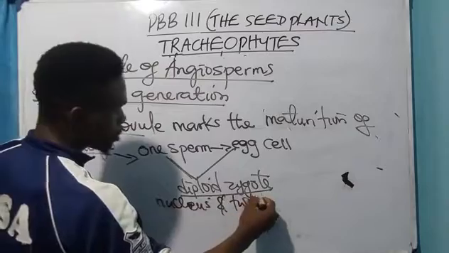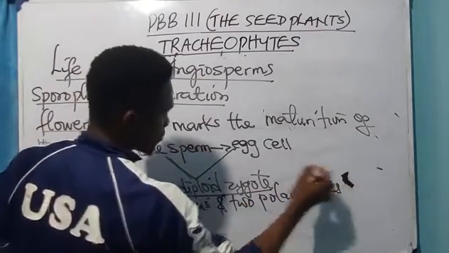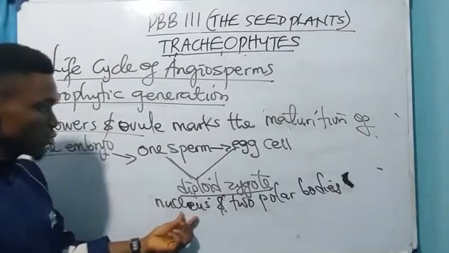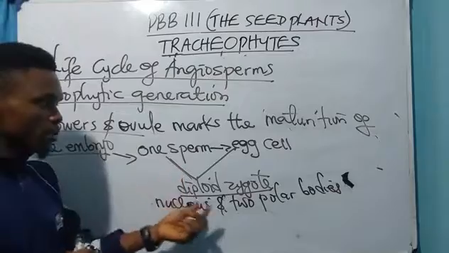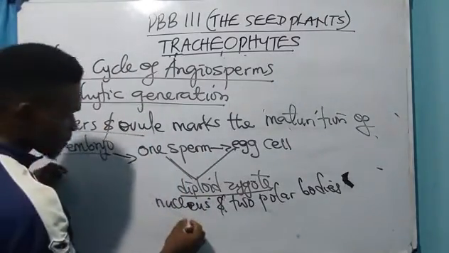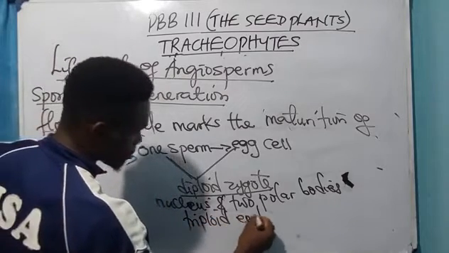While the second fertilization involves the fusion of the other nucleus of the sperm with the two polar bodies from the female, to produce what? A triploid endosperm.